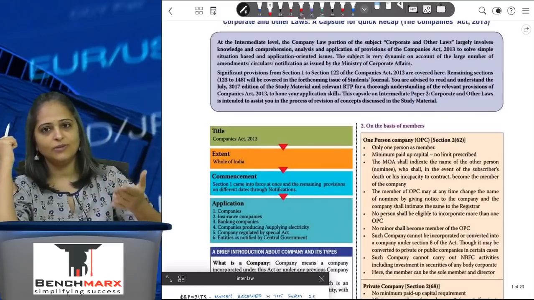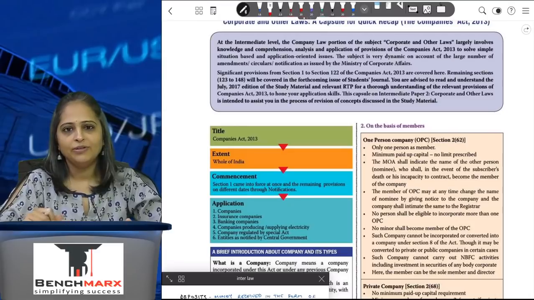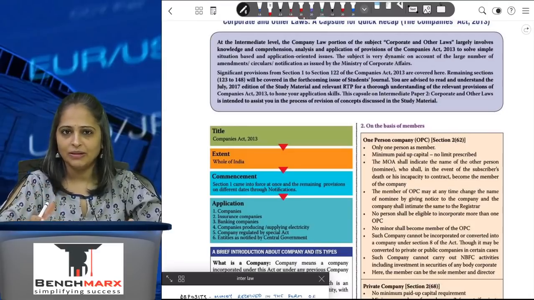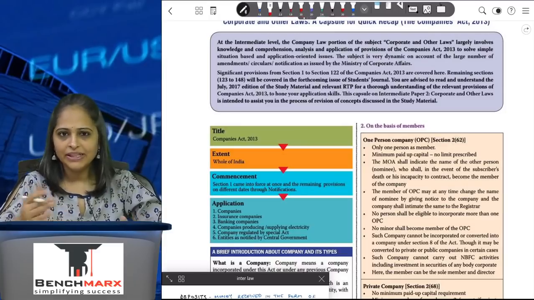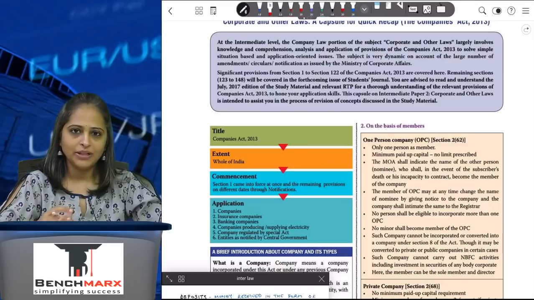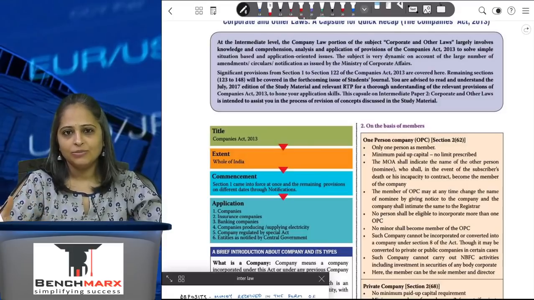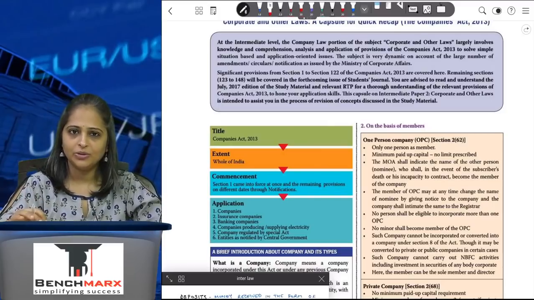Coming to the basis of number of members, we have the private company and public company. Under private company, you have the OPC, which is a one-person company. That is, only one person can form a company. That one person will have to appoint a nominee, and that nominee can be changed at any time if required. Not all the provisions applicable to the private company will be applicable to the one-person company, so they get certain exemptions, which means that not all the provisions of the Act are applicable to the one-person company.